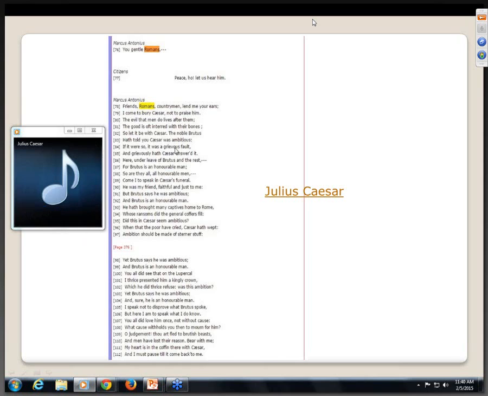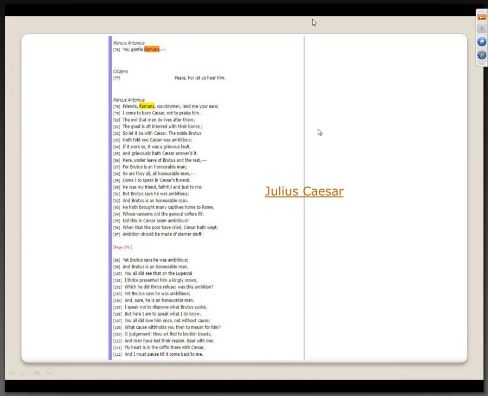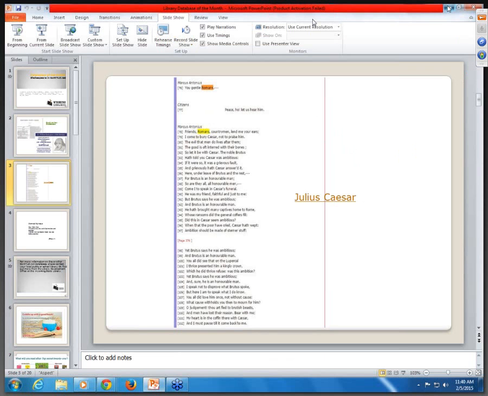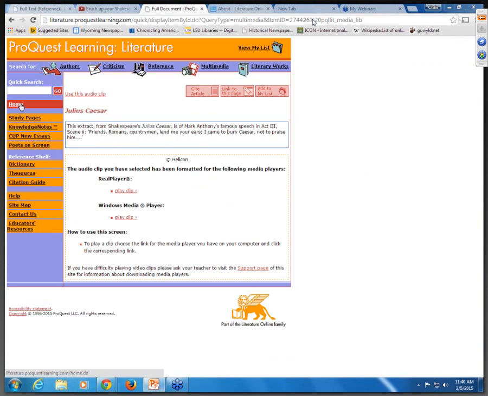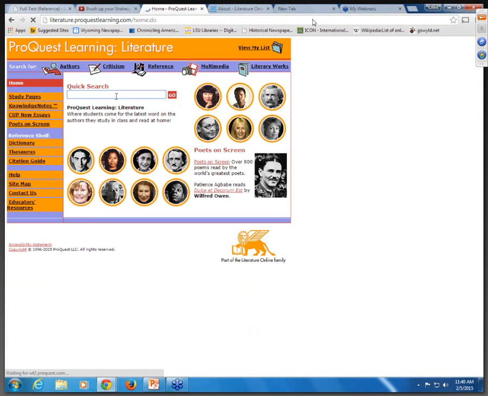By putting those two things side by side so that your patrons, your students can hear these words being read, I think really adds to the richness of this experience on learning an introduction to Shakespeare. Let's go back to the main page and just do a quick search on Shakespeare.